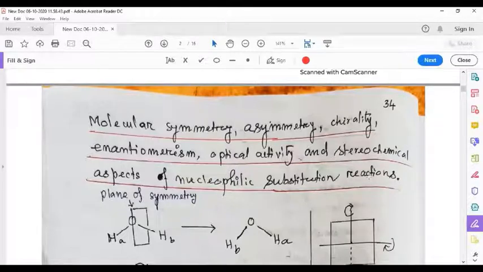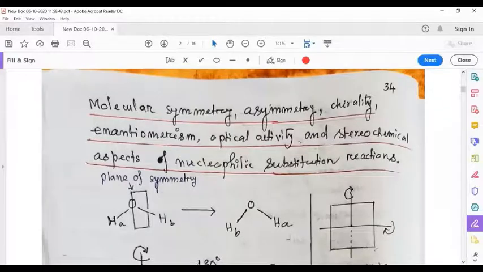So these concepts are important to know about the consequences of SN2, SN1 reactions in some compounds which are asymmetric or optically active. Therefore, let us start with molecular symmetry. Some very fundamental concepts of molecular symmetry.